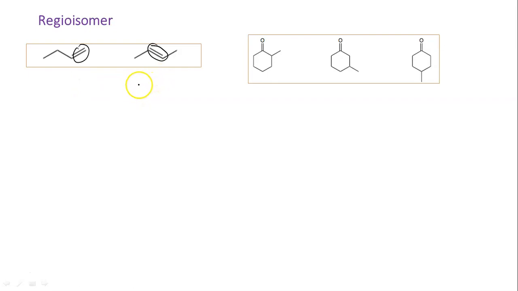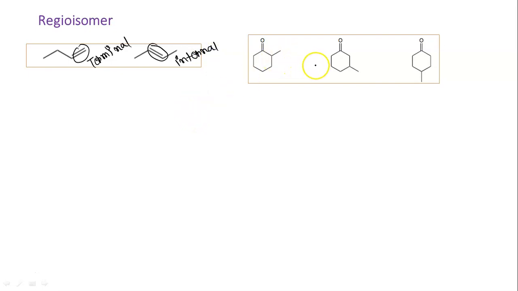And why are these two isomers of each other? Because the position of this double bond is different. In the first case, this is terminal, but in this case it is internal. So here the double bond position is different, that is why these two compounds are regioisomers of each other.